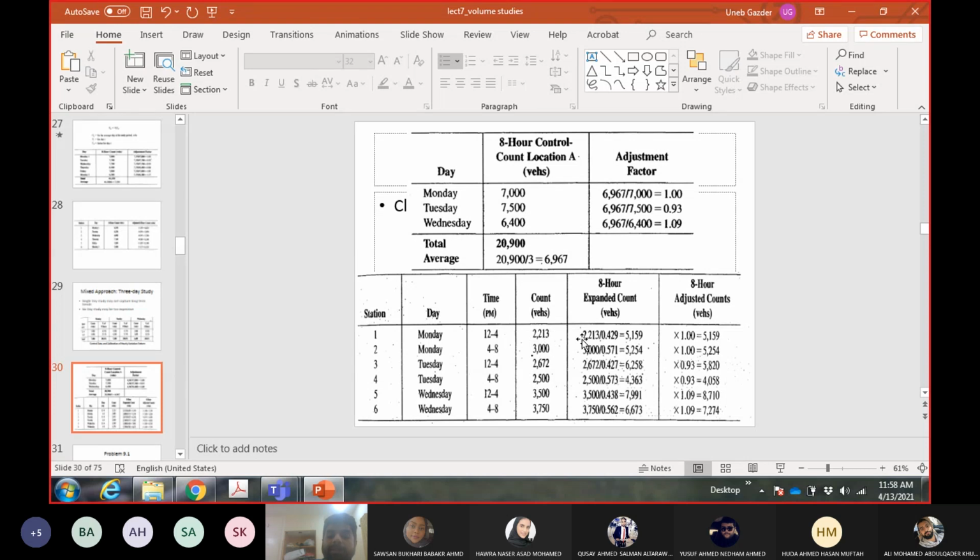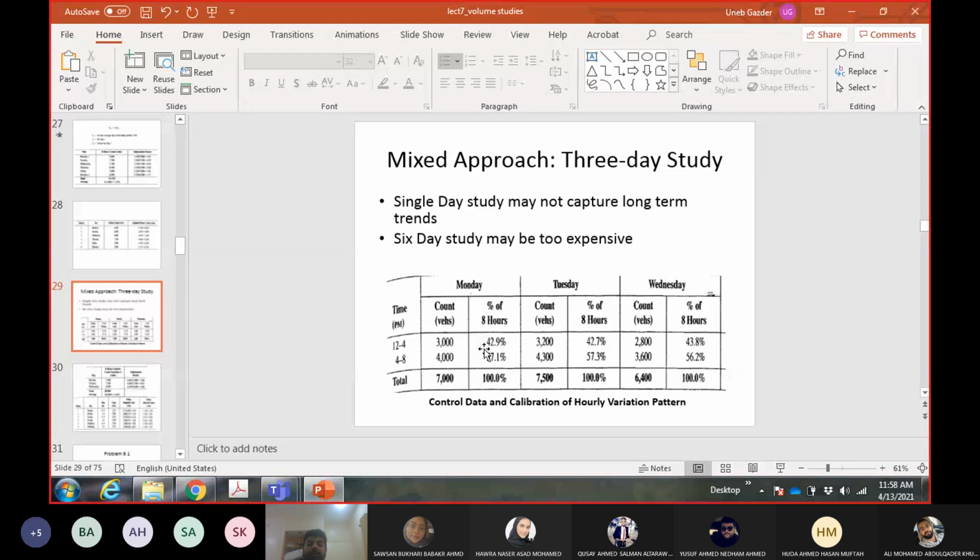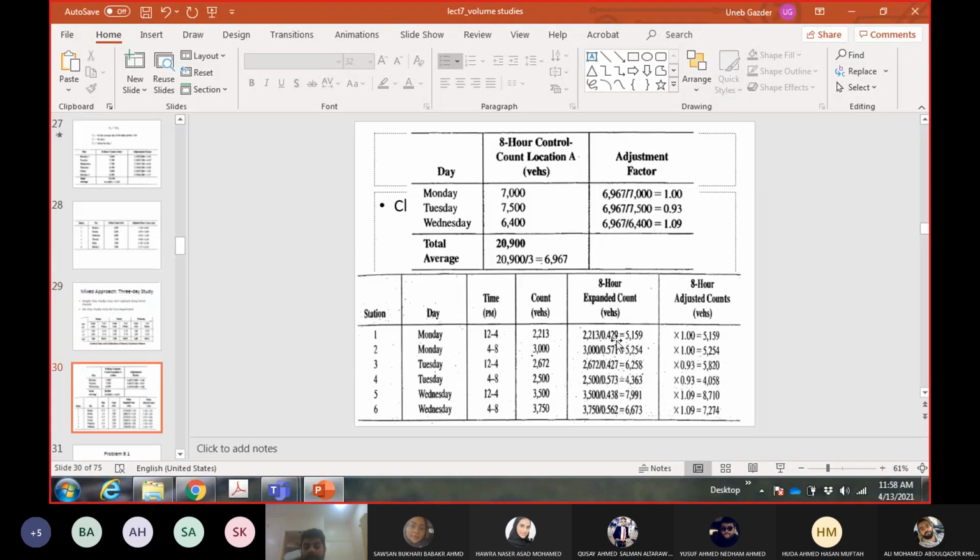So this one, divide by the expansion factor. Now this is the 8 hour count. It is the expansion factor of that day and time period, right? So Monday 12 to 4, the expansion factor is 42.9%, so divide by 0.429, and 4 to 8 will be 0.57. So for each value, you will take the expansion factor of that day and time period.